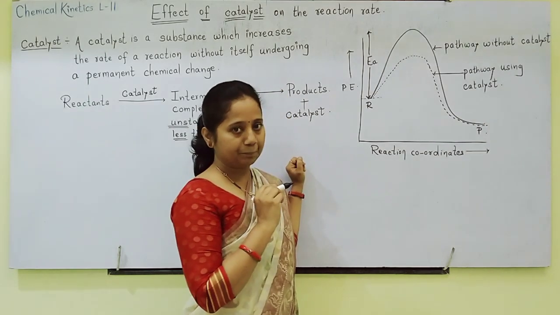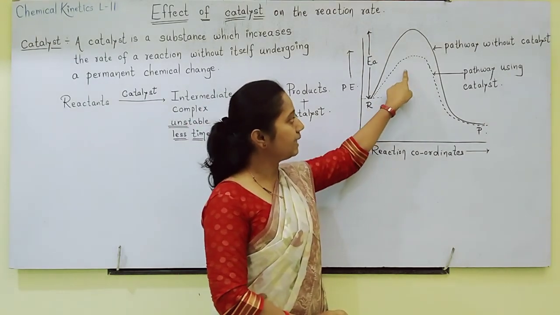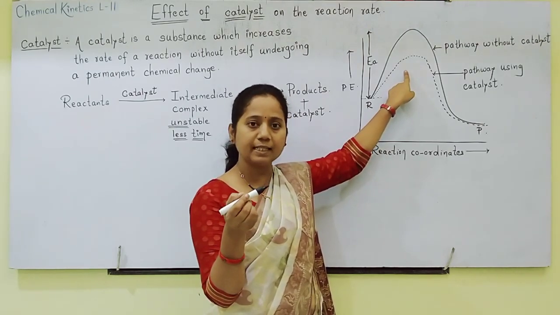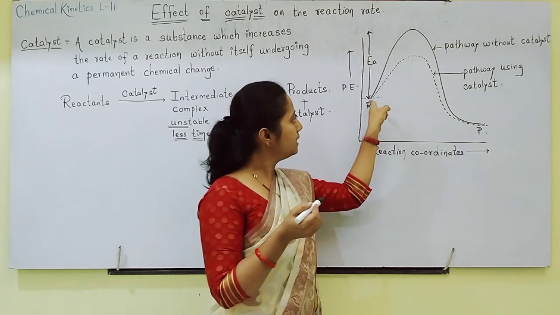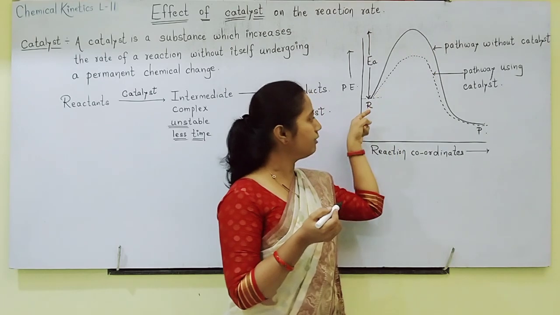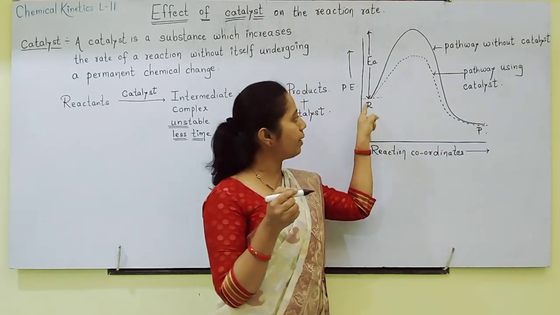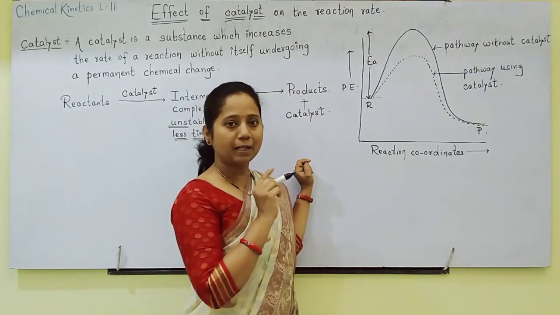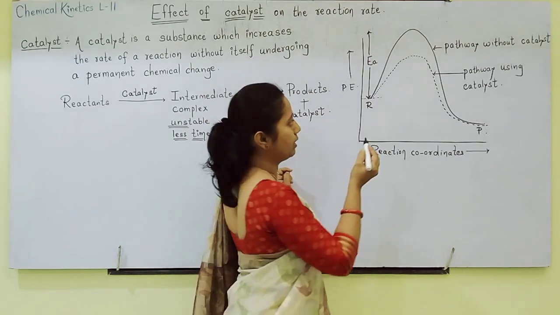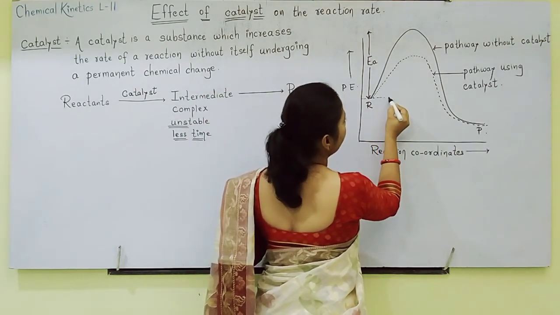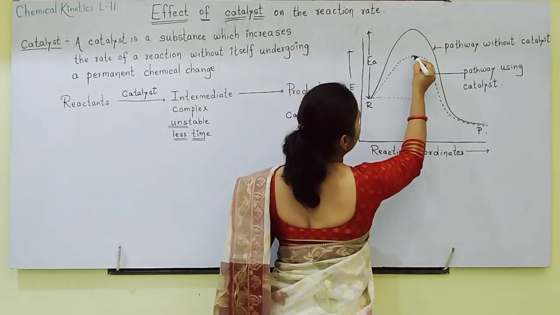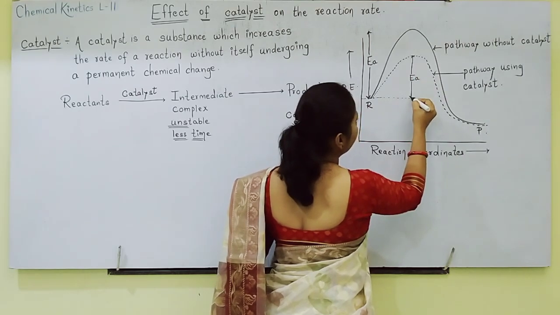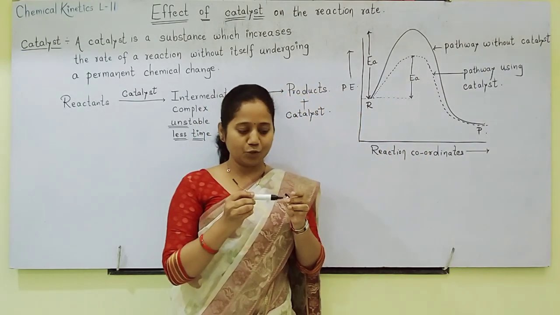Now in this new pathway, when catalyst is used, catalyst always provides a new pathway, or you can say that catalyst provides an alternate pathway. See this. This was the original pathway, but when catalyst is added, it always provides an alternate pathway or new pathway. Now for this new pathway, I want to show activation energy. Let us see, students. Activation energy means I must show from reactants up to the peak. So I will show here, this is activation energy. Okay. So what can you see, students?